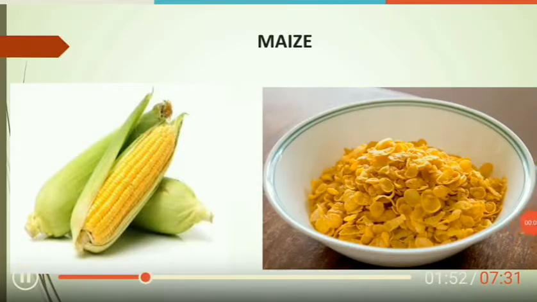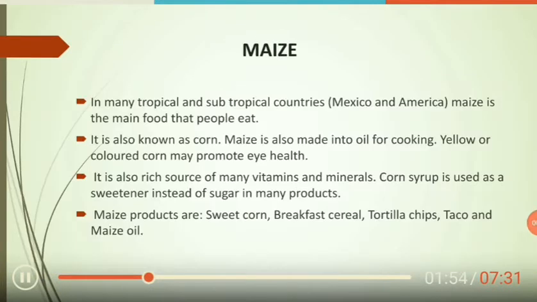Next, maize. In many tropical and subtropical countries like Mexico and America, maize is the main food that people eat. It is also known as corn. Maize is also made into oil for cooking.